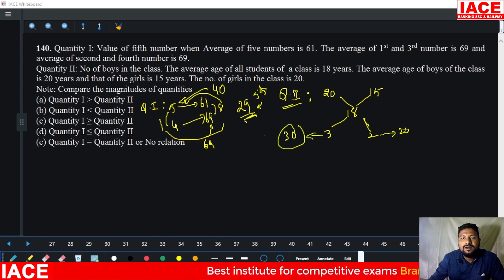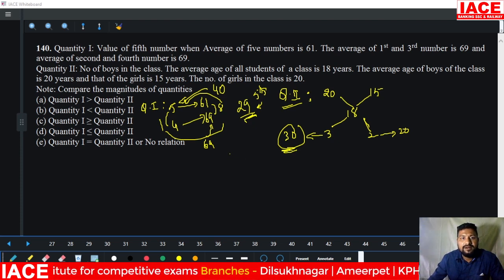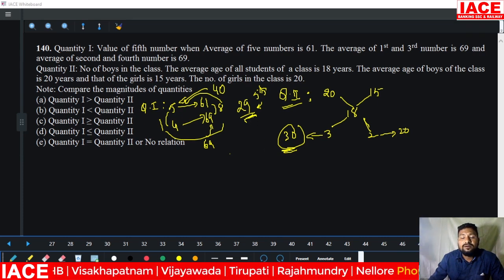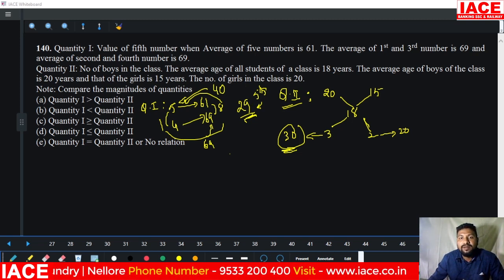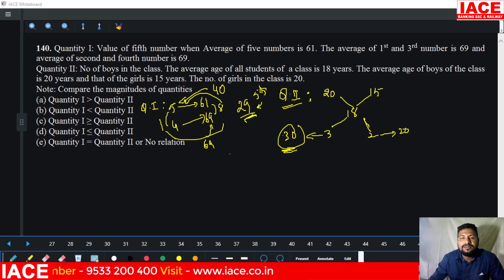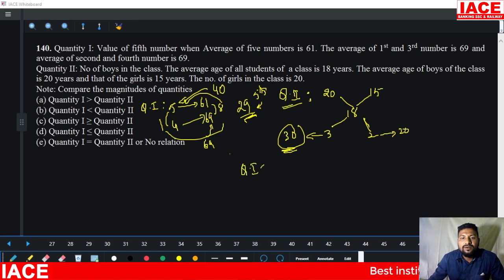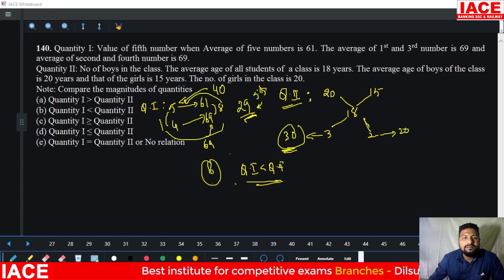Here 29 is bigger or 30 is bigger? 30 is bigger. When comparing the magnitudes of quantities, here 29, here 30. Without knowing the values, we just have to compare. Not taking 29 as the age and 30 as the number of values, directly we go with the magnitudes. Comparing the numbers 29 and 30, 30 is bigger, so directly we will say quantity 1 is less than quantity 2. Okay, then which option is correct? Option B. Option B is correct.